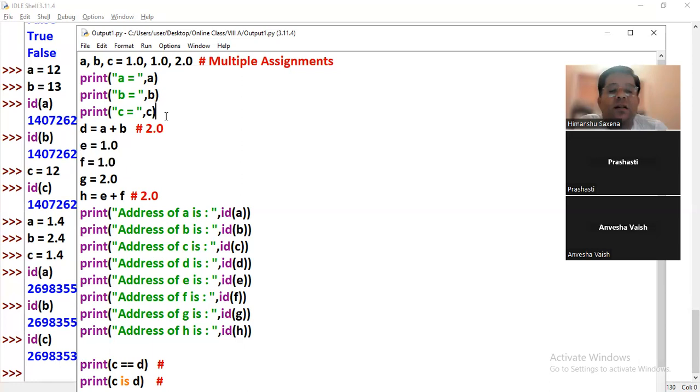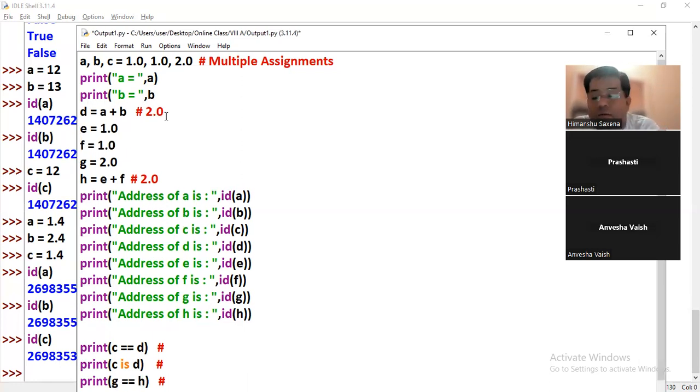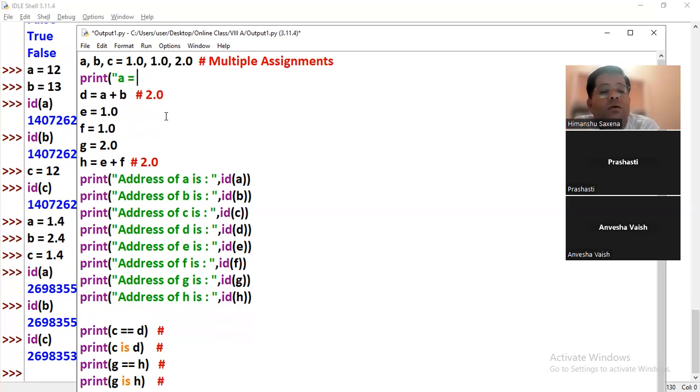I'm removing these lines from here because, sorry, it's distracting.